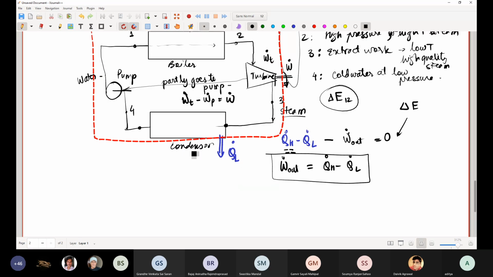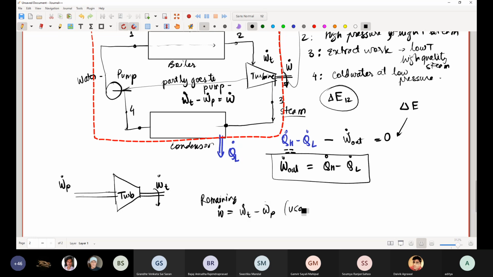Is this clear? First of all, what happens at the turbine? I'll draw it clearly separately. This is the turbine. For the turbine, there is some output work, say W dot turbine. A part of this W dot T goes as W dot pump, because the pump also requires a certain amount of power to operate. You can couple the shaft of the turbine with the pump, but the pump does not require so much power. So the remaining rate of work done, W dot T minus W dot pump, is usable by you. So this is what is coming out.